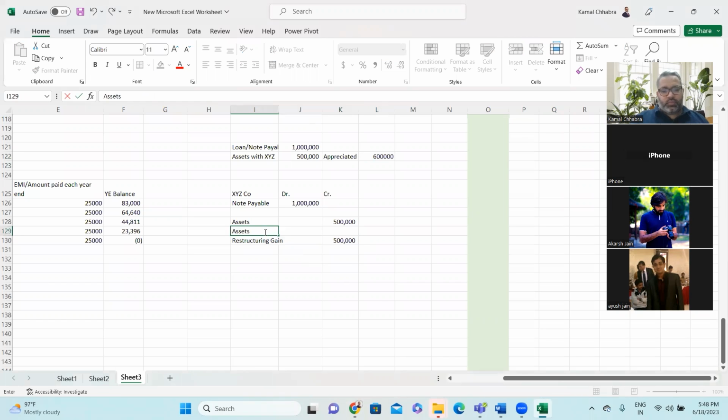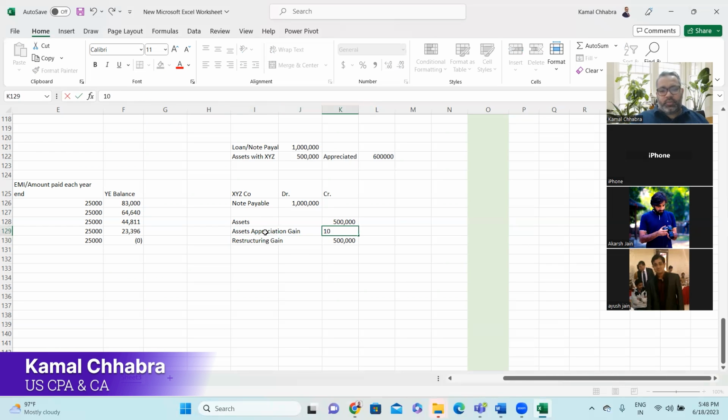Asset appreciation on book value, how much? 100. So this will be the journal entry if that's the case. Make sense? Revaluation gain.